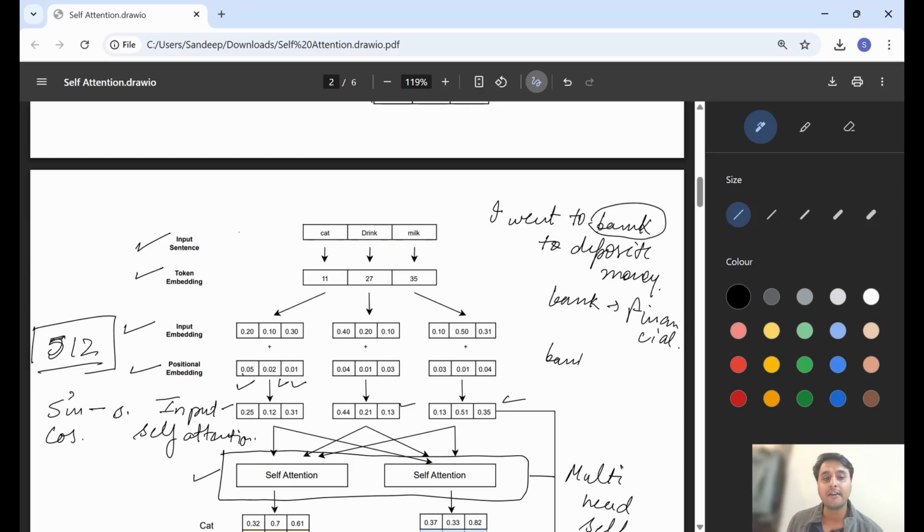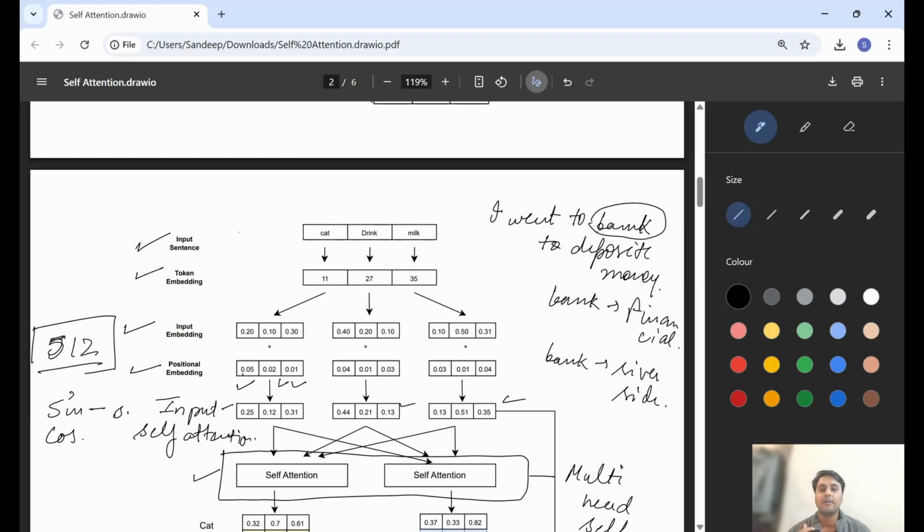But another meaning of bank is riverside. Another example we can take: the chicken is ready to eat. This sentence has two different meanings: the chicken is ready to eat, or someone else is ready to eat the chicken. There are two perspectives on the same sentence.